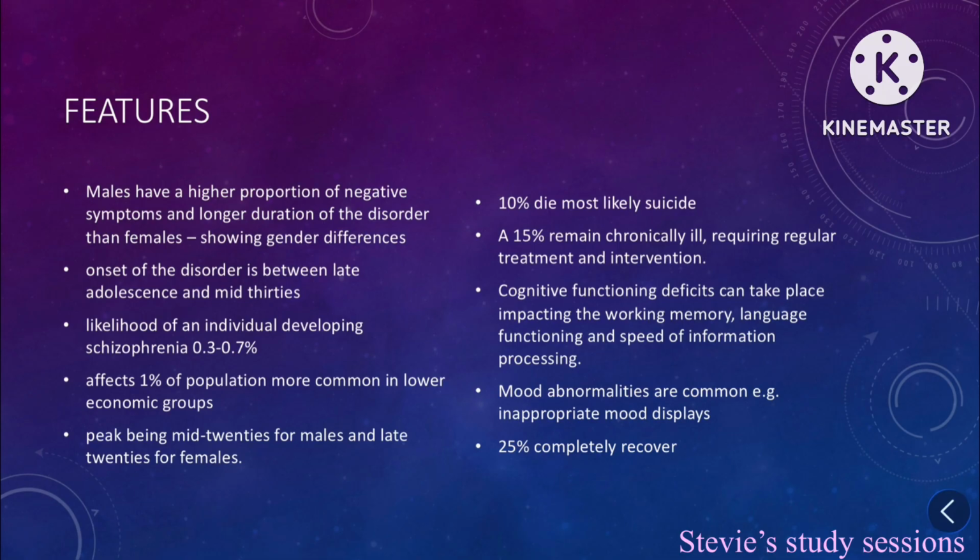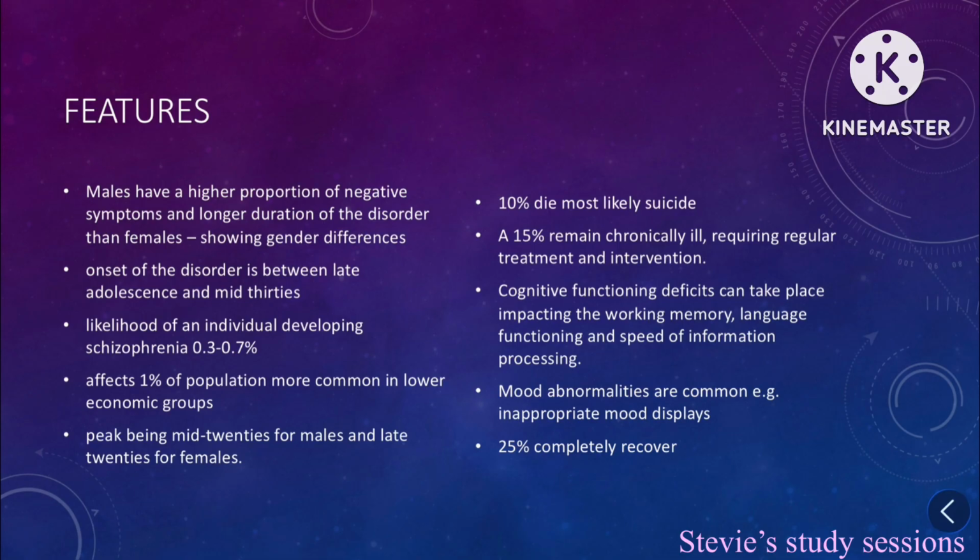The onset of the disorder is between adolescence and mid-30s. The likelihood of individuals developing schizophrenia is between 0.3 and 0.7%. It affects 1% of the population and is more common in lower economic groups. The peak of schizophrenia is mid-20s for males and late 20s for females. 10% die of suicide. 15% of schizophrenic people remain chronically ill, requiring regular treatment and intervention.